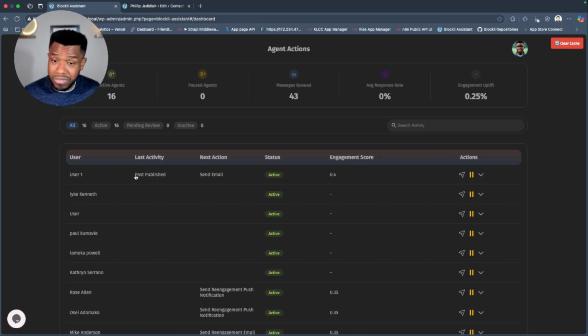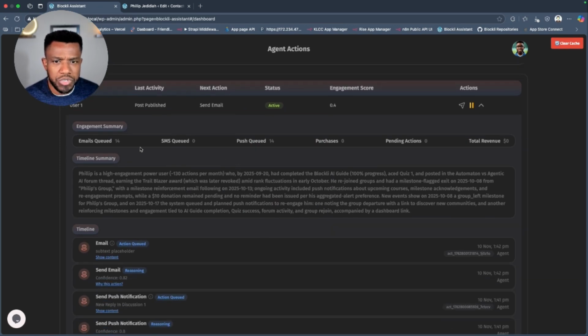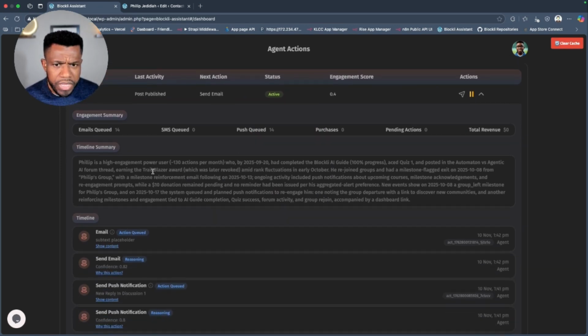So if you have 1,000 users on your website, you get 1,000 agents just like that, right? Every single user has an agent assigned specifically to them. Because I have 16 members on this site, it has 16 active agents here. If I open this up, for this user you can see that they have received 14 emails from their agent.